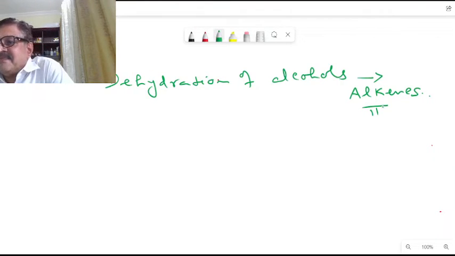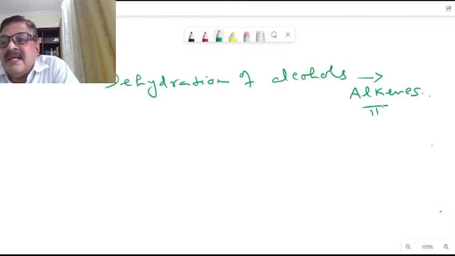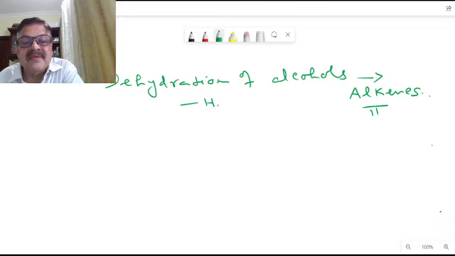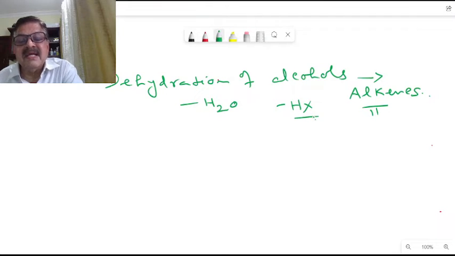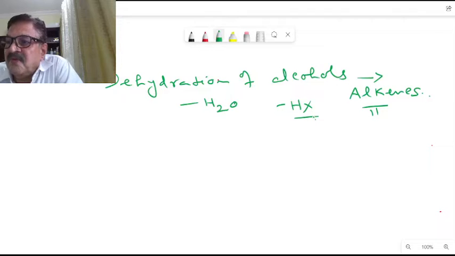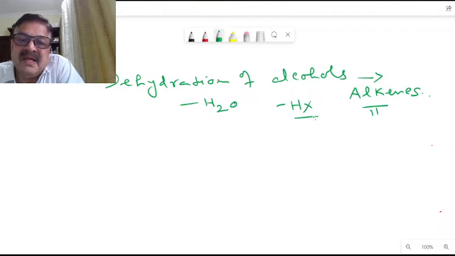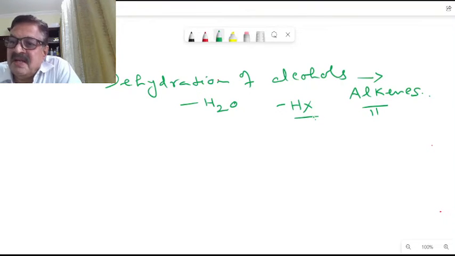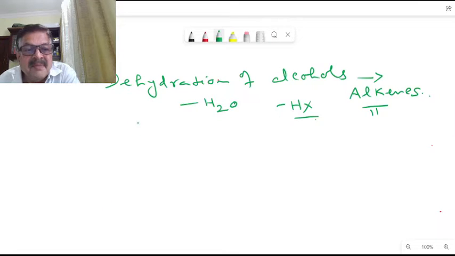That is dehydration. A dehydration reaction is an elimination, just like dehydrohalogenation. Here it will be minus H2O as against minus HX. Dehydrohalogenation is one, and here is dehydration. Dehydration means removal of water, so elimination of water is another method for introduction of a pi bond into an organic molecule. Dehydration is a beta elimination.